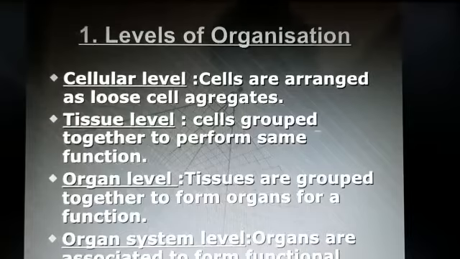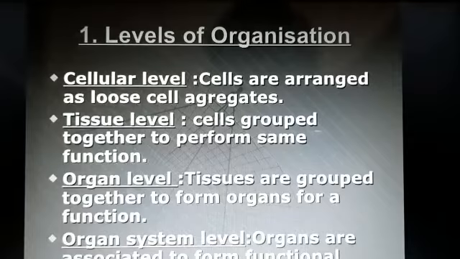Example: sponges. And in tissue level of organization, the cells are organized into tissue. Cells are grouped together to perform the same function, but they don't form organs. Example: coelenterata.